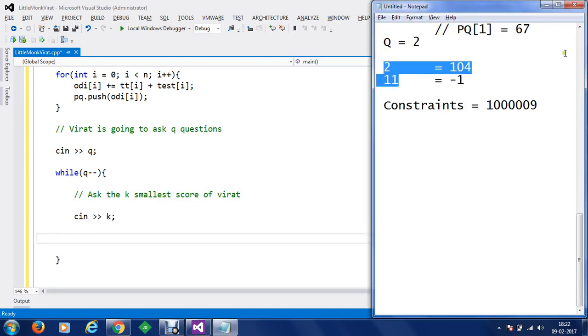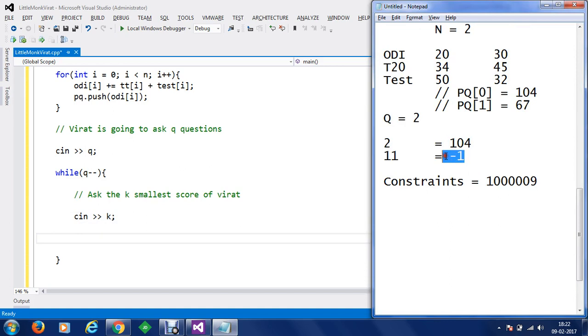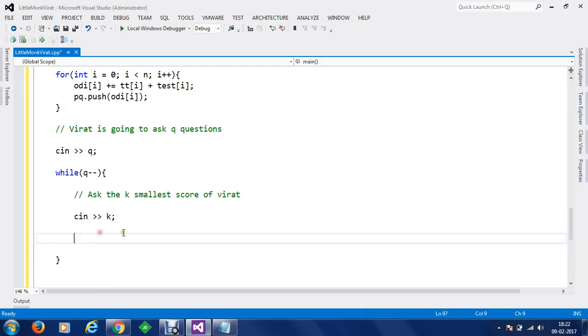Now we have one condition here. If k is greater than the number of matches played, then we have to put in -1. So we can just do that. If k is greater than the number of matches, that is n, played by Virat, then -1 is to be printed.